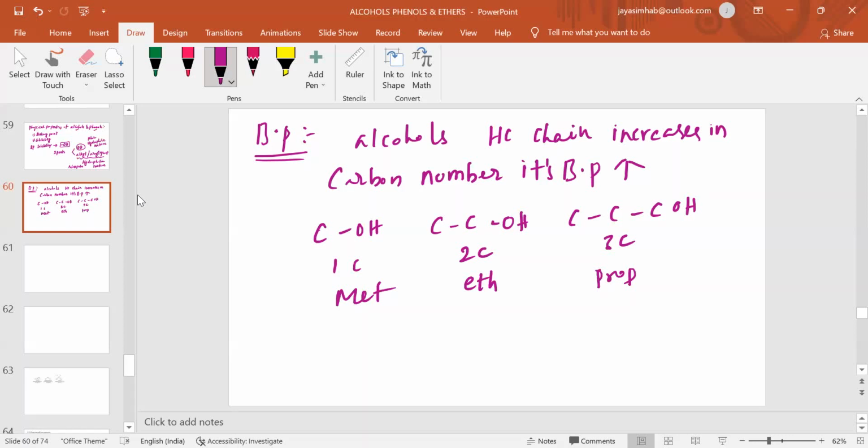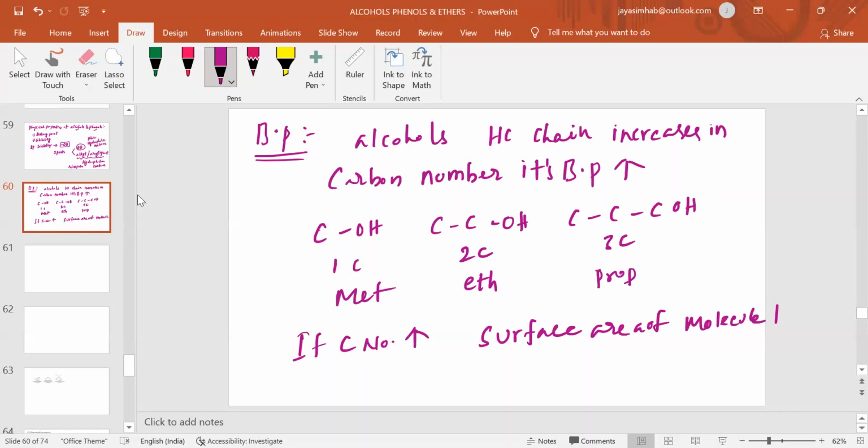If carbon number increases, the surface area of the molecule also increases. If surface area increases, van der Waals force of attraction increases.